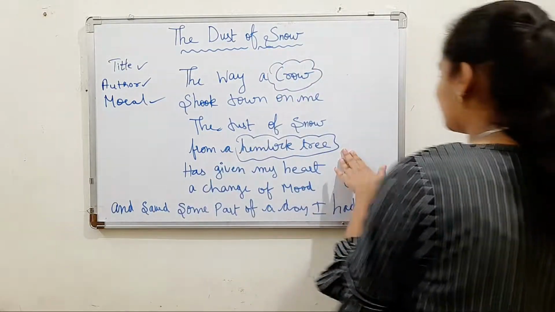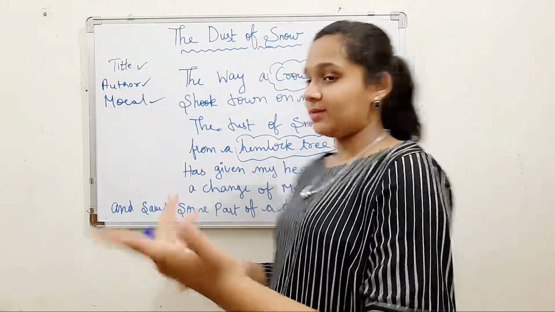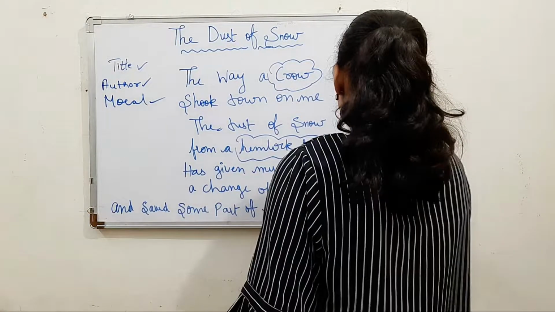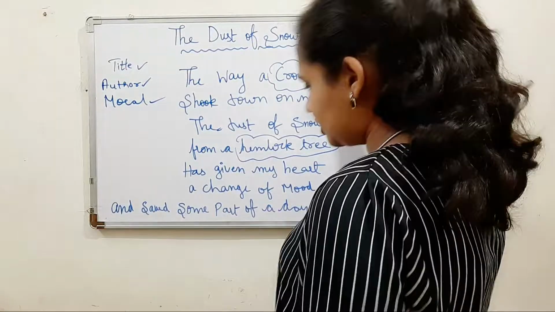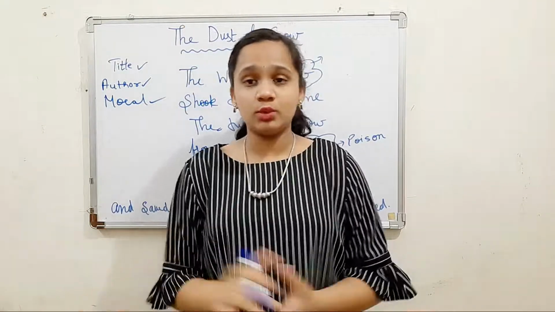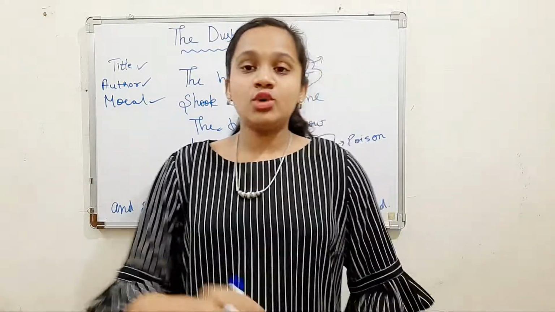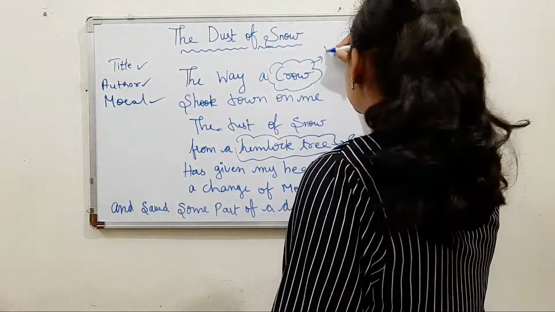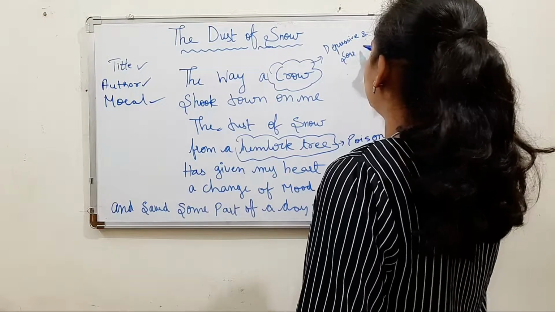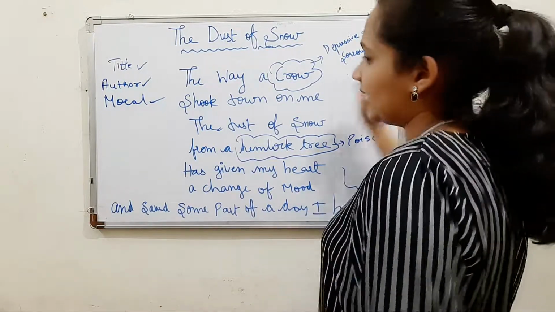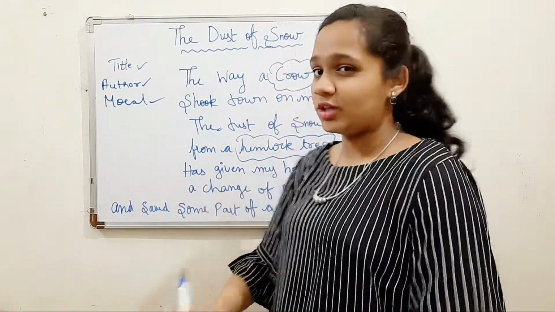Now you may get confused about what is a hemlock tree. As we have discussed in the intro also, I told you guys that a hemlock tree is a poisonous tree. It has poison. And crow. So mostly poets use crow. Why do they use crow in their poems? Because crow represents a very depressive and sorrowful mood. So many people use crows if they have to present their bad, sad situation, because crow is considered to be somewhat unlucky.